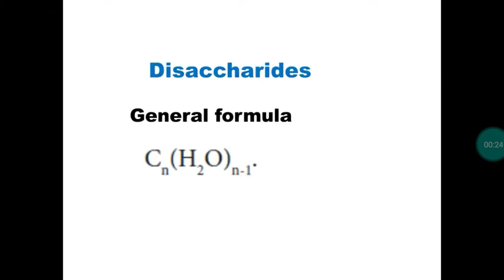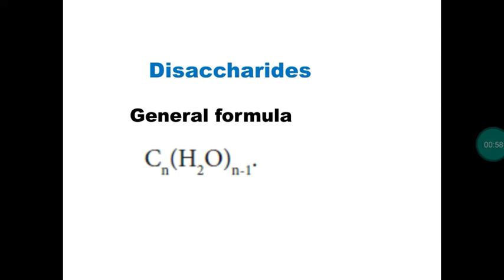As we already studied, a disaccharide is a carbohydrate that will provide two monosaccharides during hydrolysis. Why do we call this a disaccharide? Because it provides two monosaccharides during the hydrolysis process. Usually we do hydrolysis by taking dilute acids or else enzymes. The enzyme invertase or dilute acids can be taken for the hydrolysis of a disaccharide that will provide two monosaccharide units.